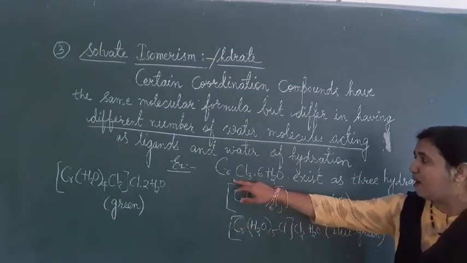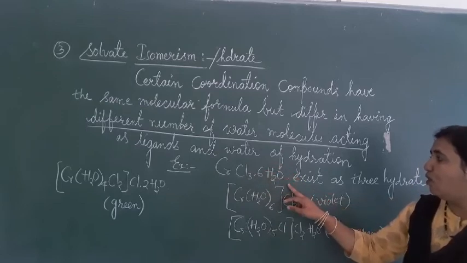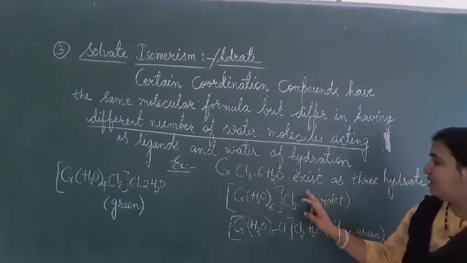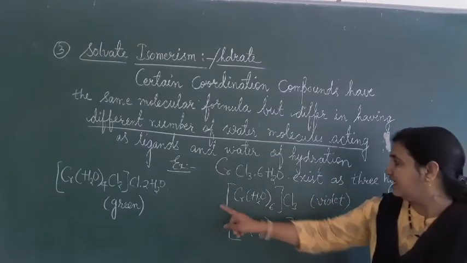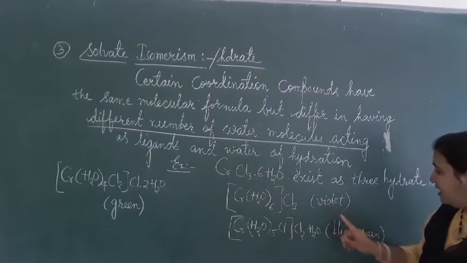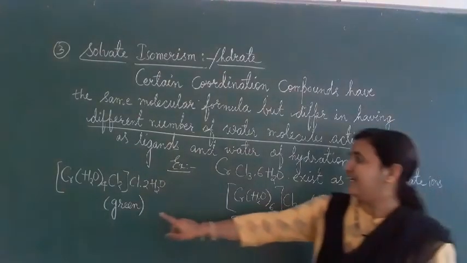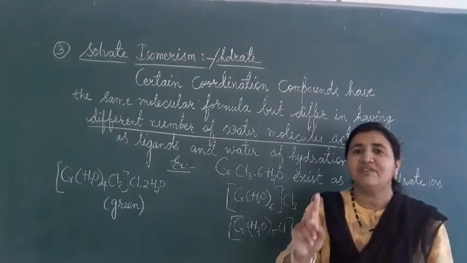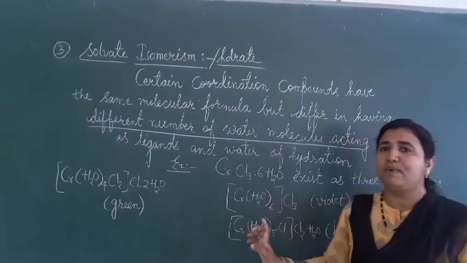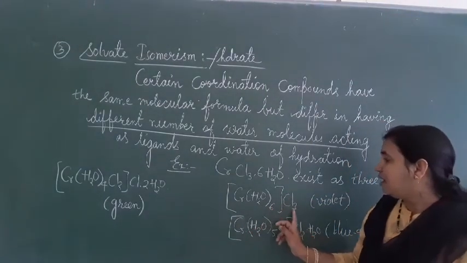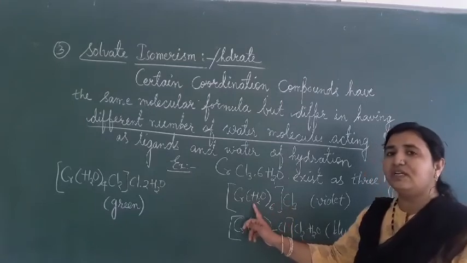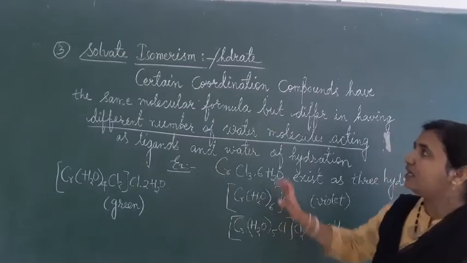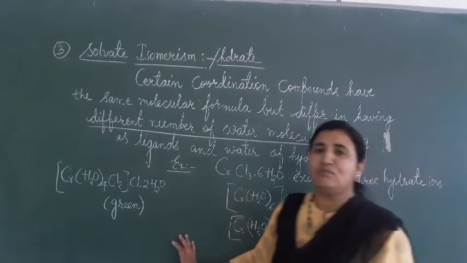So CrCl3 6H2O exists as 3 hydrate isomers: 1, 2 and 3. See here the color is different: violet, blue green, and green. That means all 3 compounds have different physical and chemical properties because the arrangement of water molecules is different. So these are isomers.